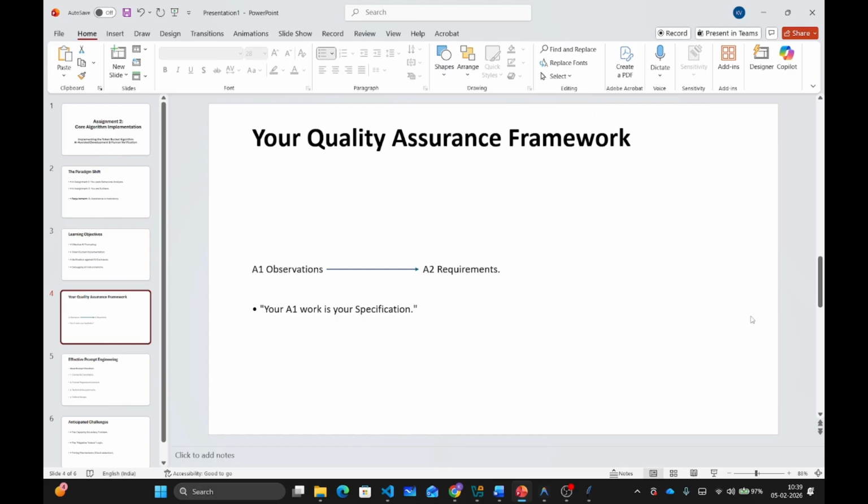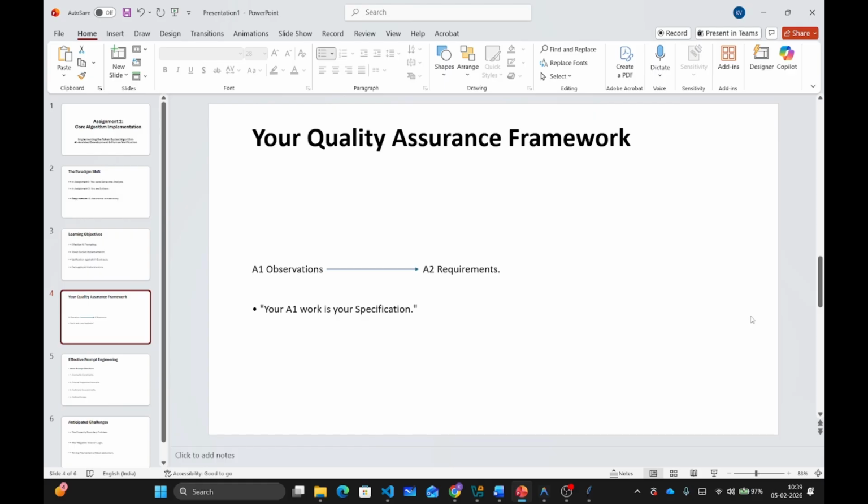Think about it. You have observed that the tokens never went negative in the oracle that you saw in your Assignment 1. That will become a requirement for this assignment. And when you ask AI to generate code, you will check the output against these requirements.